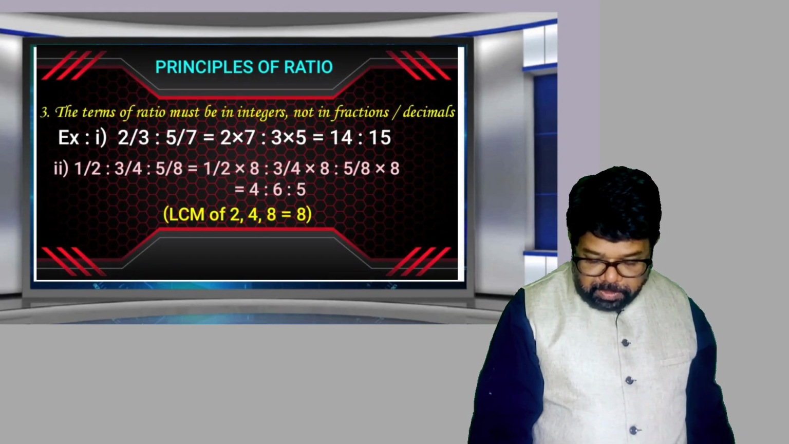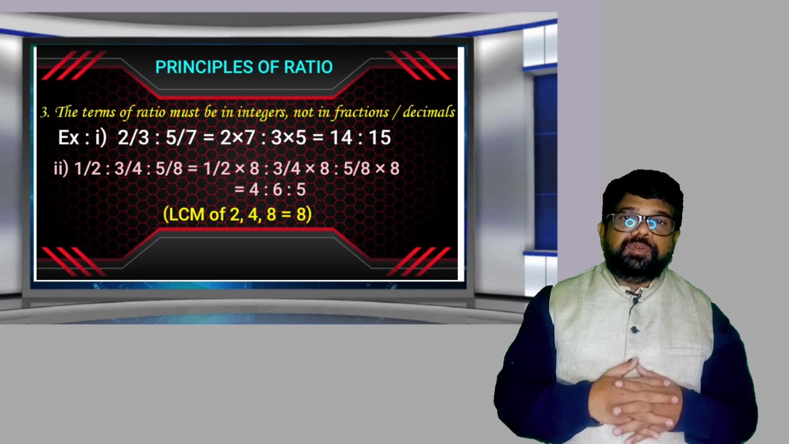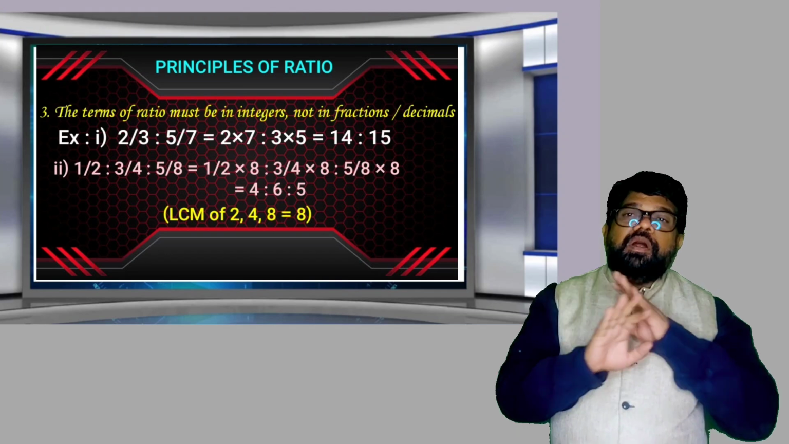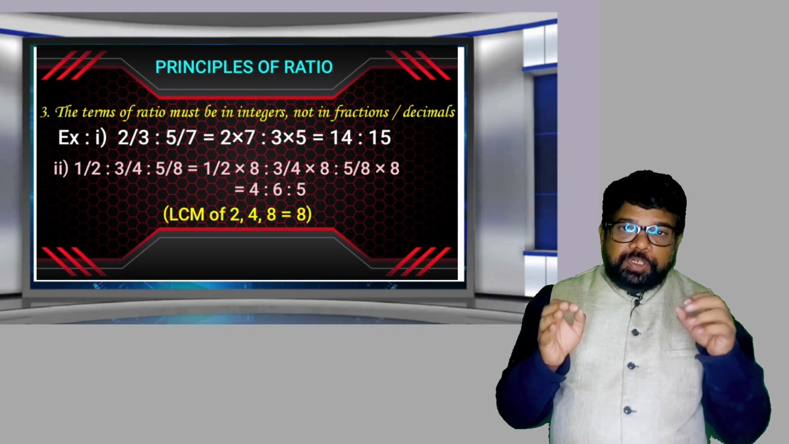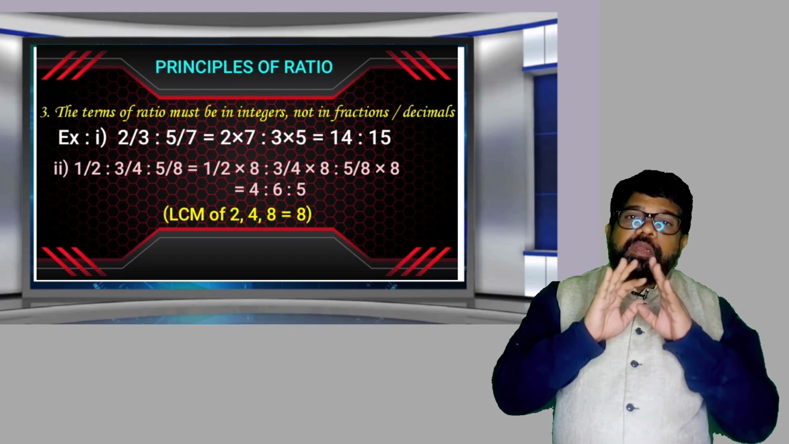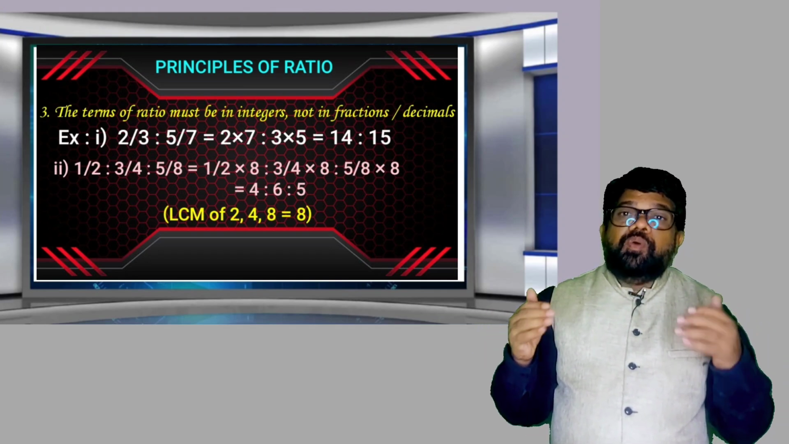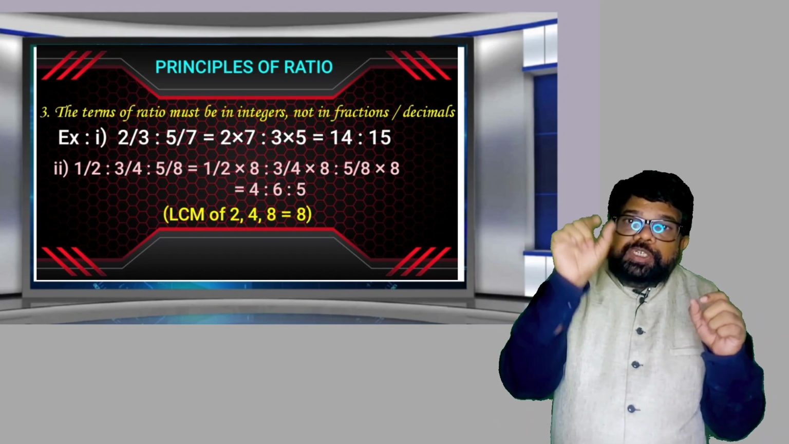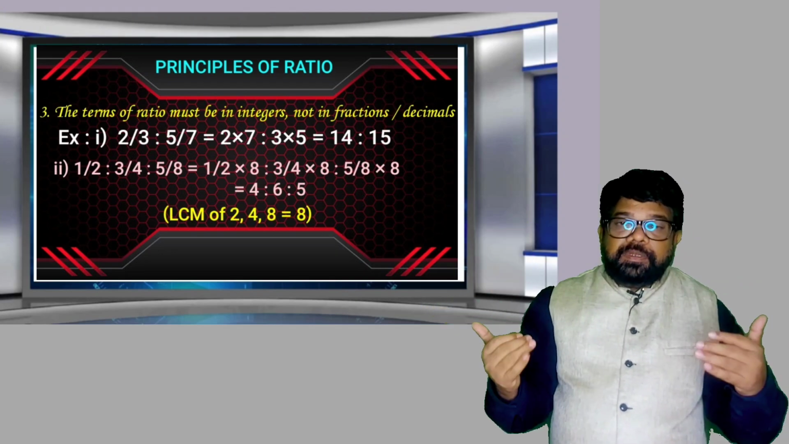Similarly, what is the third principle of ratio? The terms of ratio must be in integers, not in fractions, not in decimals. Integers means countable numbers, simply how to put in our mind. The terms of ratio must be 1 is to 2 is to 3, 5 is to 7, just like it is, not in fractions, not in decimals.